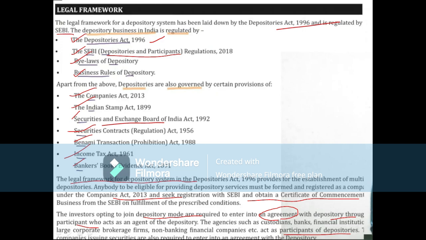Apart from the above, depositories are also governed by certain provisions. What are those provisions? Companies Act, Indian Stamp Duty Act, SEBI Act, Securities Contracts (Regulation) Act, Benami Transactions Act, Income Tax Act, and Bankers Books Evidence Act. And the Depositories Act 1996 provides for the establishment of multiple depositories.